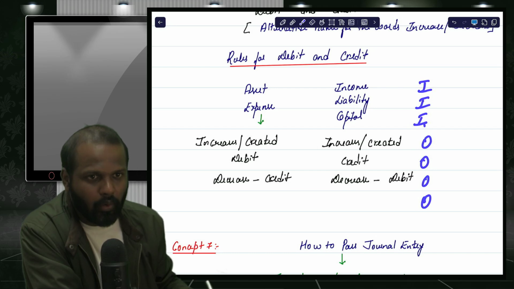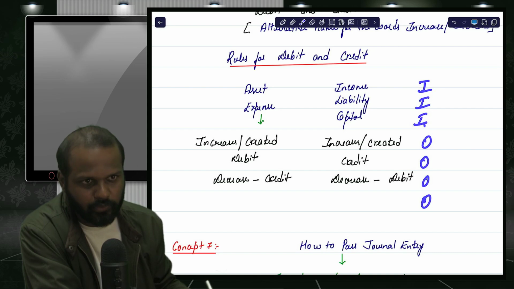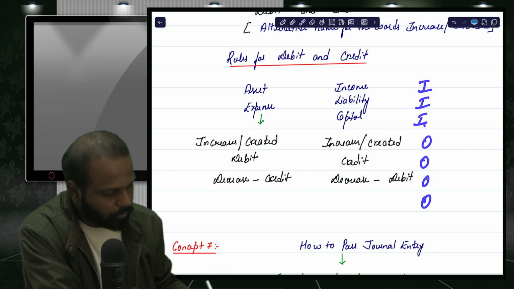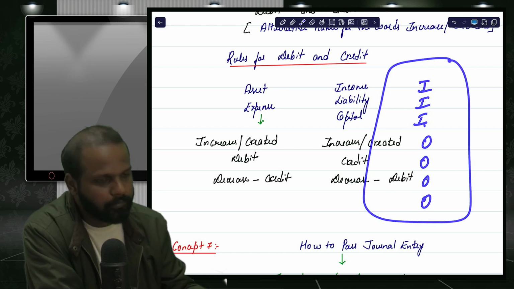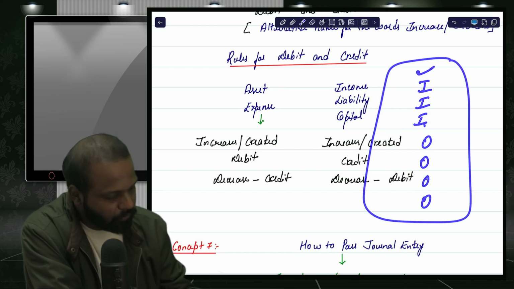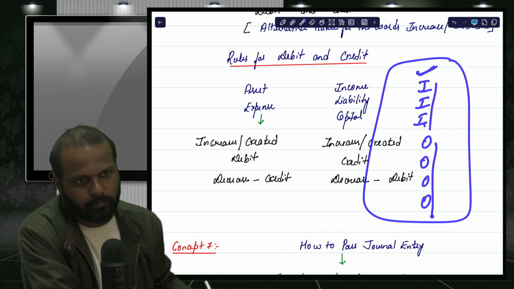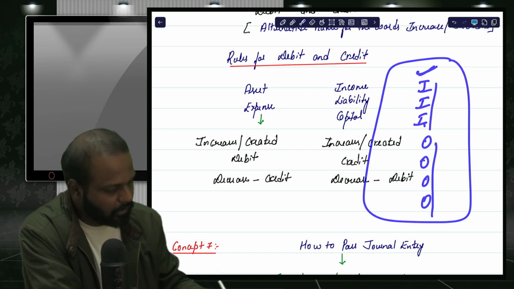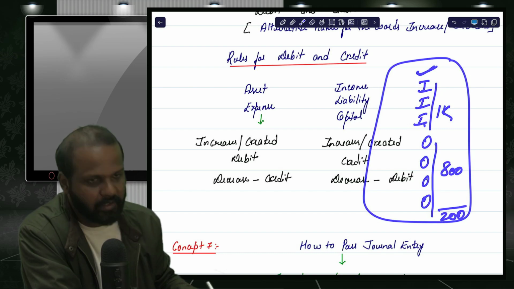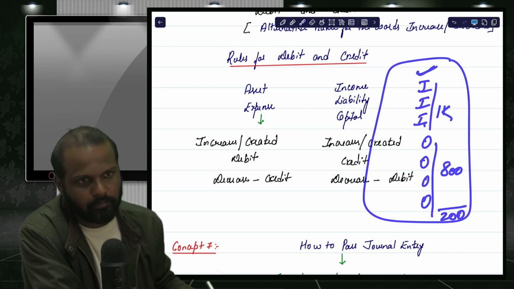Now to record how much money came in and went out, you have two approaches. One, you take a sheet of paper and in just one column you record inflow as well as outflow. Let's say inflow 1000, outflow 800, so a net 200 cash is left. This is one approach.